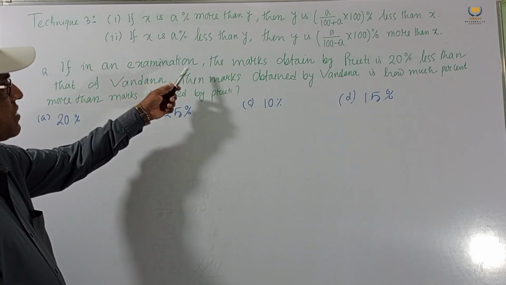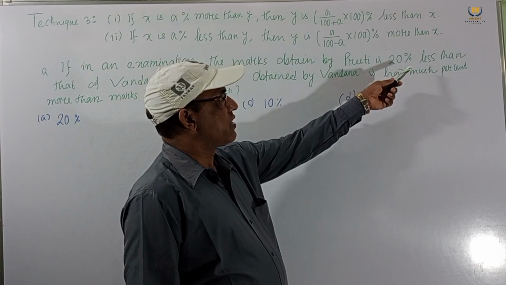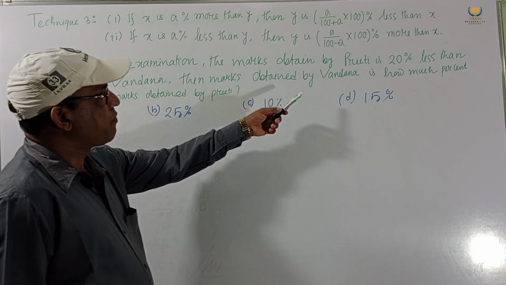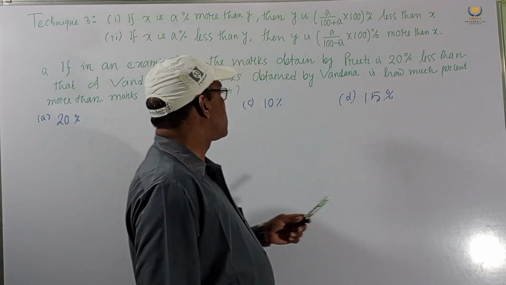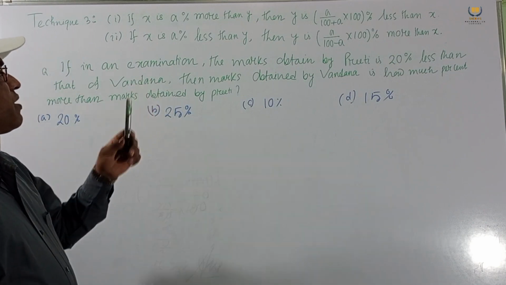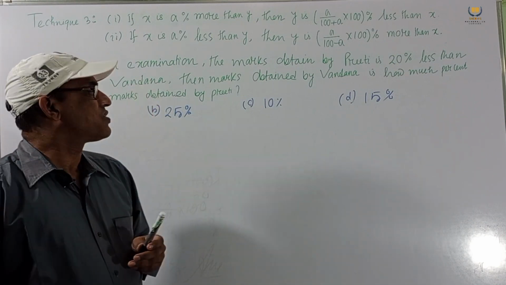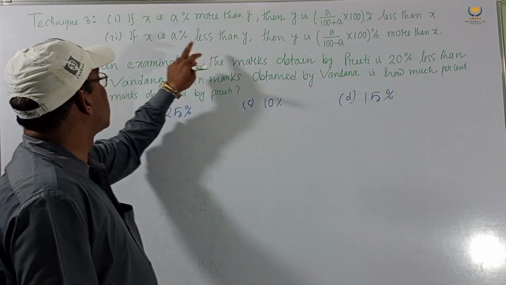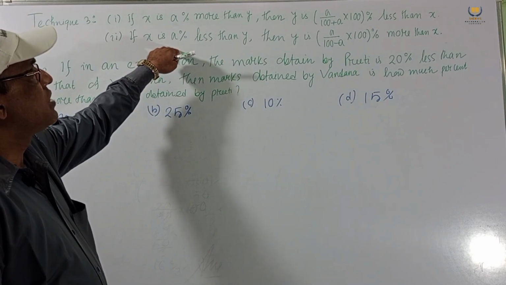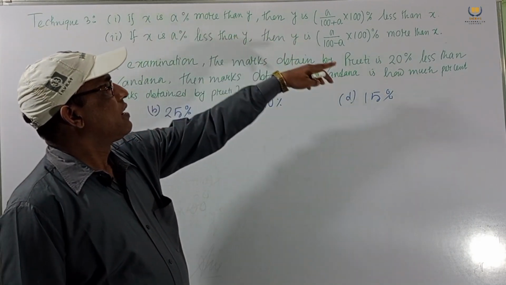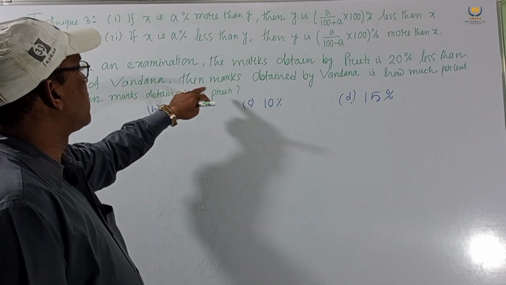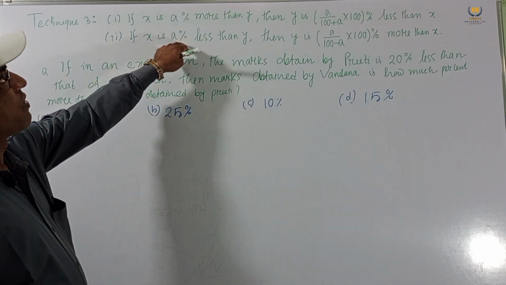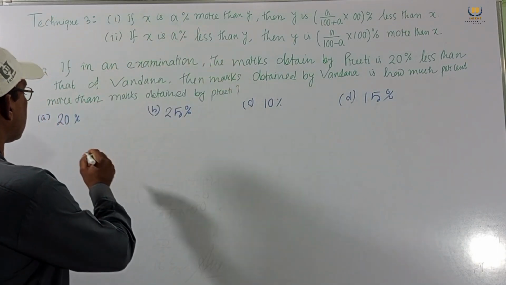In an examination, the marks obtained by Preeti is 20% less than that of Vandana. Then the marks obtained by Vandana is how much percent more than the marks obtained by Preeti? So here, the marks obtained by Preeti is "less than", so we use this formula. A means 20. And the marks obtained by Vandana is how much percent more than. That means using this formula, this and this are the same.